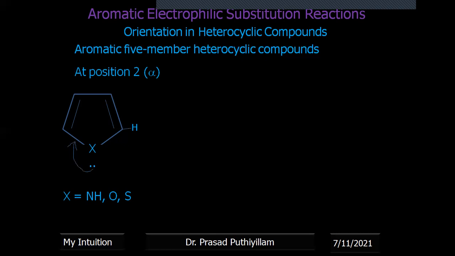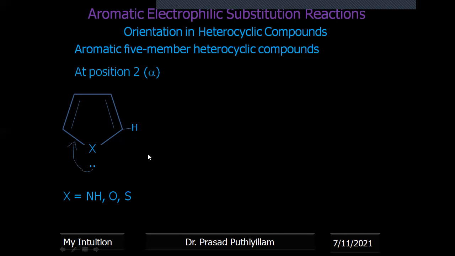Okay, so considering the electrophilic attack at position 2, at position 2 the hydrogen atom is also represented. Okay, a hydrogen atom is present at positions 2, 3, 4, and 5 also. But we are considering that position 2 substitution takes place, therefore this hydrogen has to be substituted, therefore it is represented.